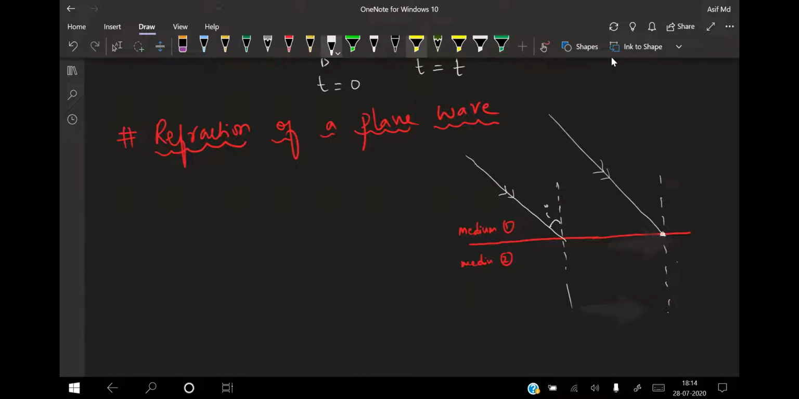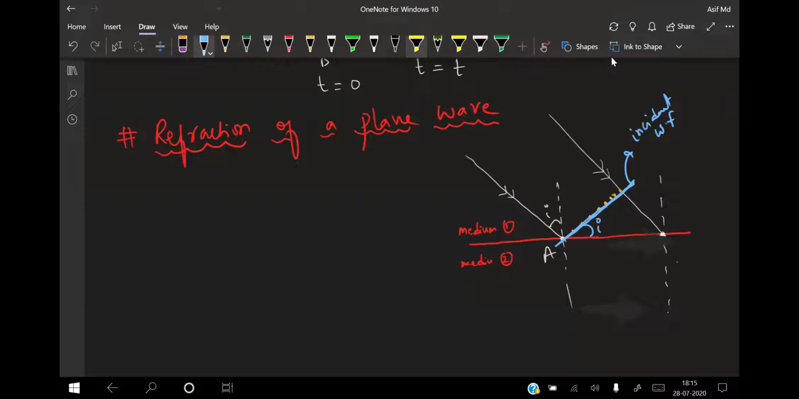Here, say this is the point A, and in between, a number of waves are present. If I take the points which are in the same state of vibration, this particle, this particle, this particle, and attach all of them, we'll get a wavefront like this. This is known as the incident wavefront. And this angle is known as the angle of incidence, that is nothing but i, isn't it?